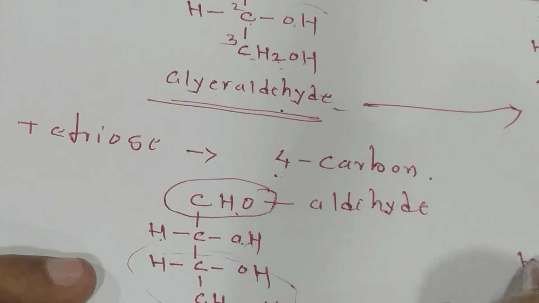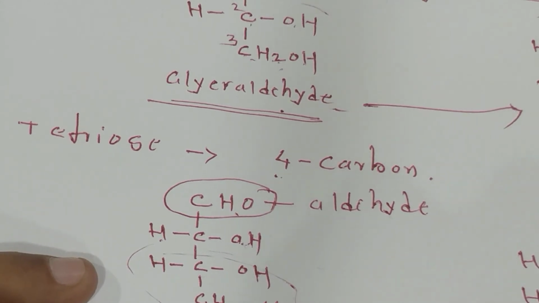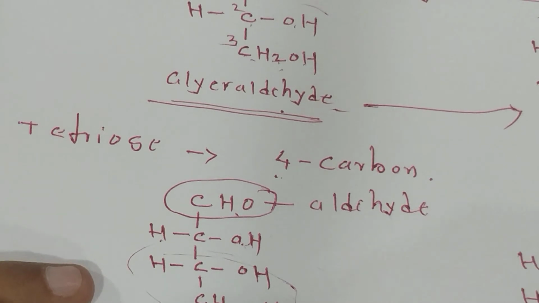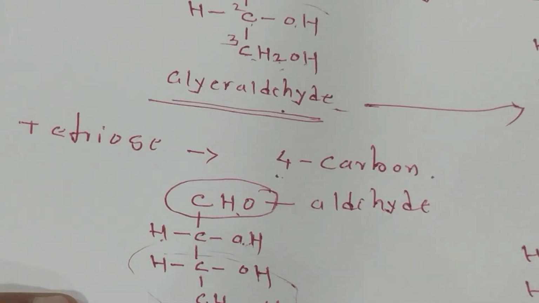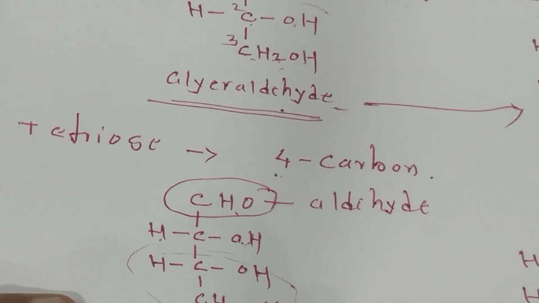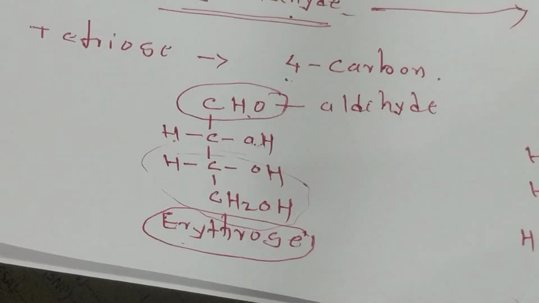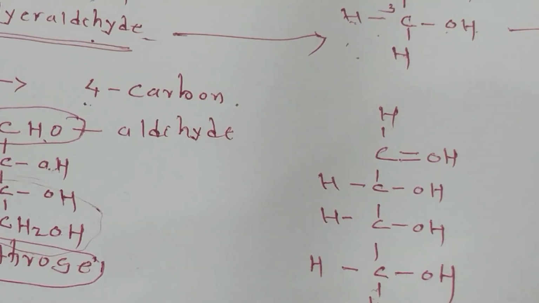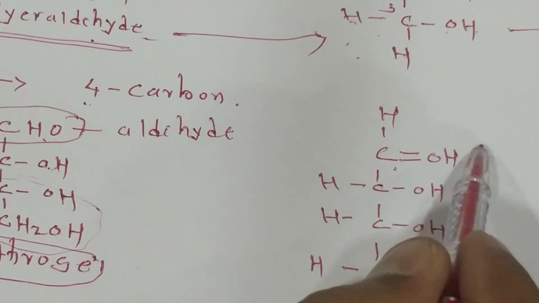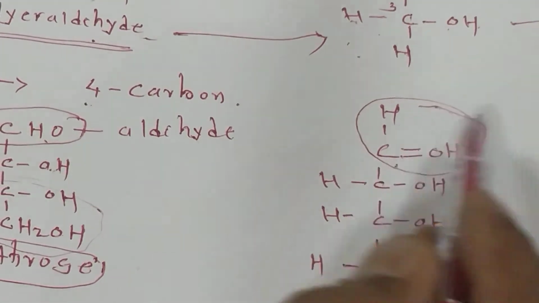COH, H, COH, then again CH, CH2OH. Check the configuration and the valency; these are the same. The name of such a compound is erythrose, which contains 4 carbons. Are you getting it? Yes, the simple form. Write down the aldehyde group; such a group is called an aldehyde.